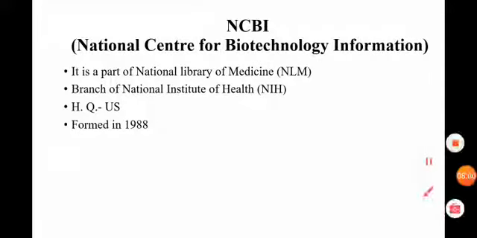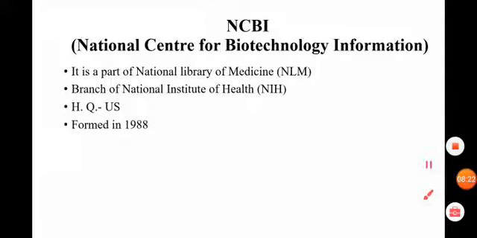Here the second point is NCBI. NCBI is National Center for Biotechnology Information. It is a part of the National Library of Medicine, NLM, and it is a part of NIH, National Institutes of Health.